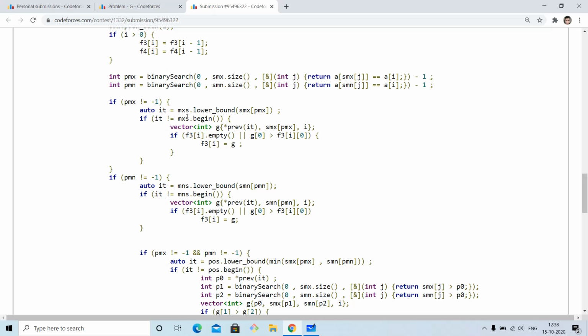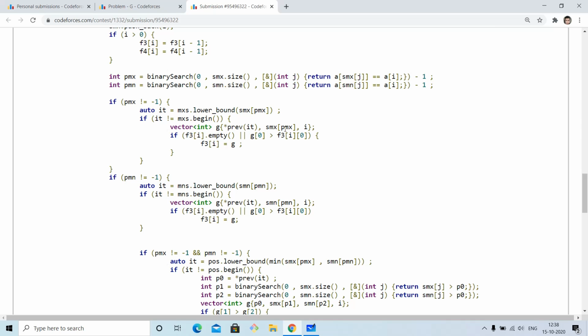And then we will try to find the previous position in their complement. Like for example, in the case of PMX, we are finding the SMX. So of course, we are finding the position which is previous to the previous position in its complement. And if it's not in the beginning, then it means we can take that previous position, and also we can take the current position. Current position is I, and the previous position is SMX PMX, and this position is the position in its complement.